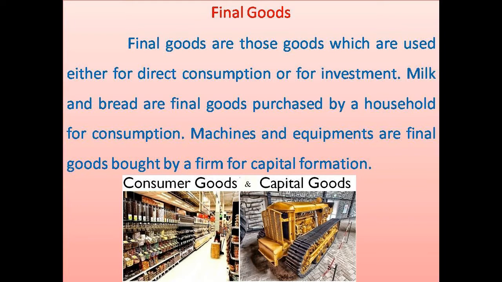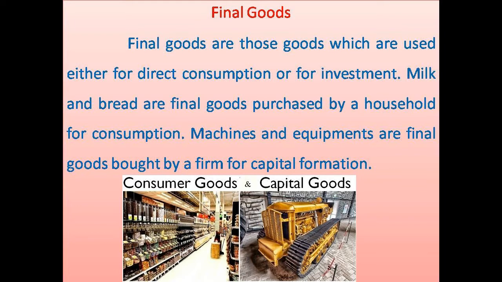Final goods are those goods which are used either for direct consumption or for investment. You know, some final goods we are using for direct consumption. You go to a grocery shop, you buy various grocery items. You bring it to home and you consume it. So it's consumer goods. It is for direct consumption. Or you buy vegetables or fruits. You buy milk. These are all consumed by you and your family members. So they are final goods and they are used for direct consumption. So they are consumer goods also.